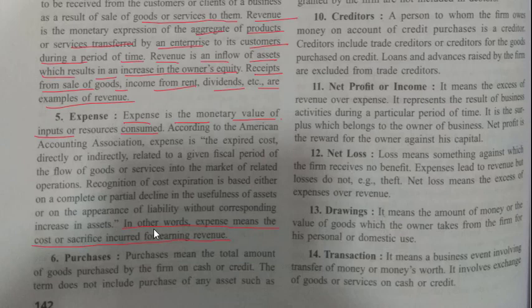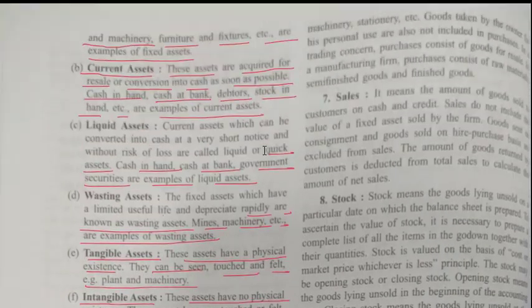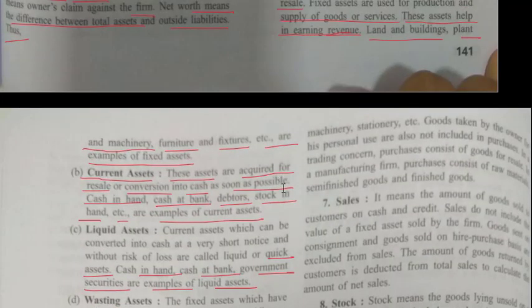Now purchase. Purchase, we all know. Purchase means the total amount of goods purchased by the firm on cash or credit. The term does not include purchase of any asset such as machinery, stationery, etc. Goods taken by owner for his personal use are also not included in the purchase.